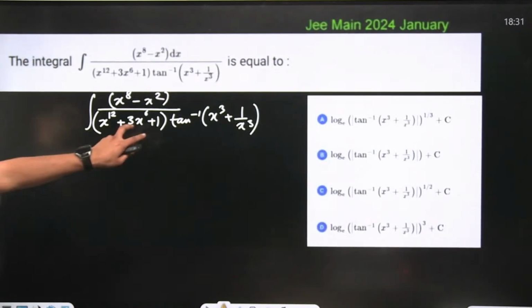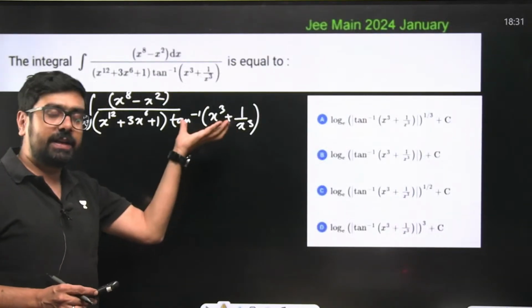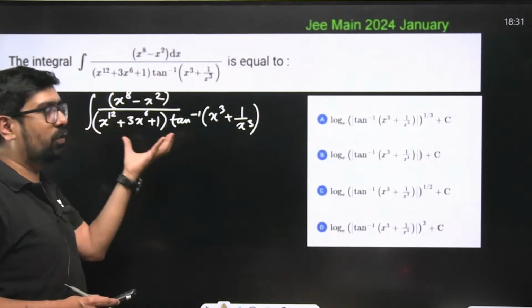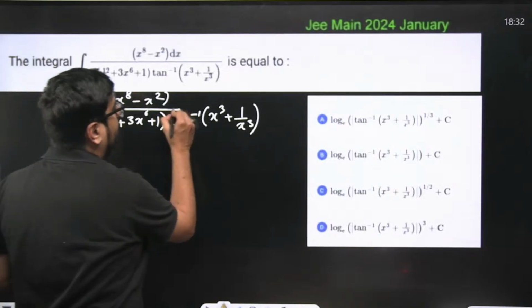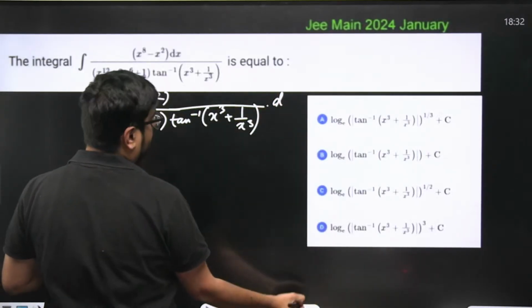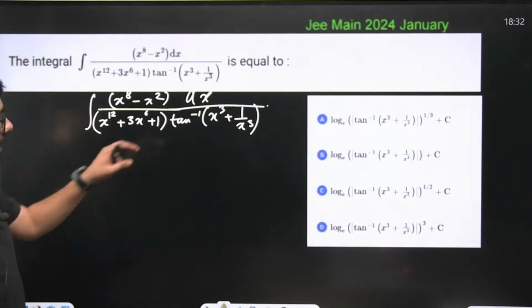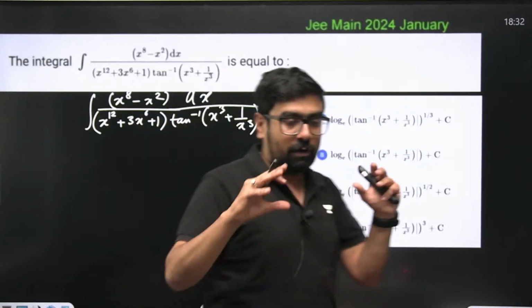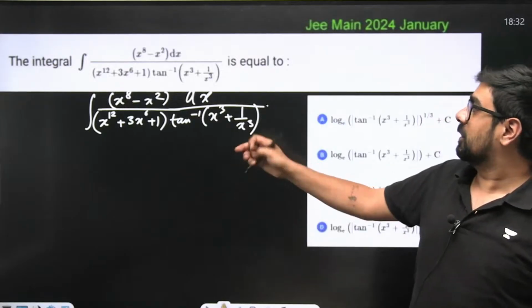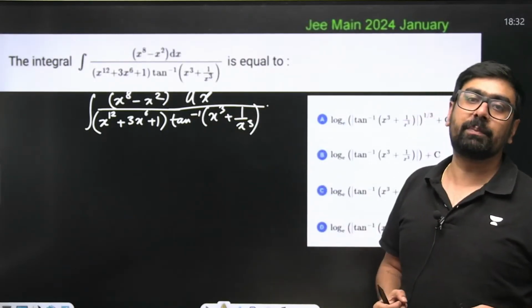Now, just try to think over here, which derivative of what is going to give you other terms in the entire integral. You have to quickly think of the derivative of the terms. Just try to think the derivative of tan inverse of x cube plus 1 by x cube.